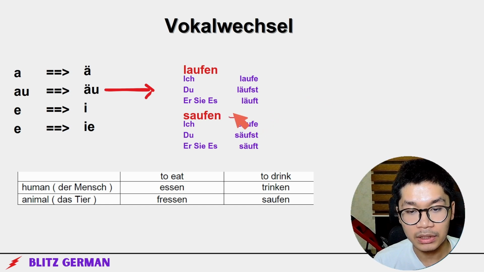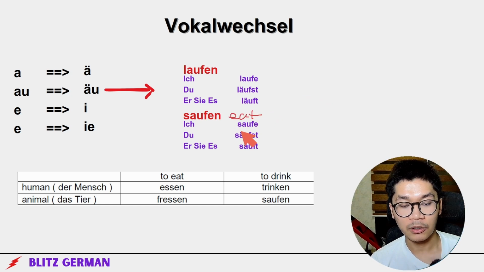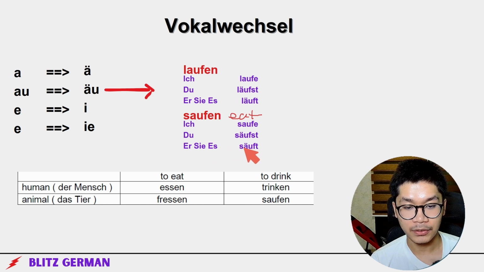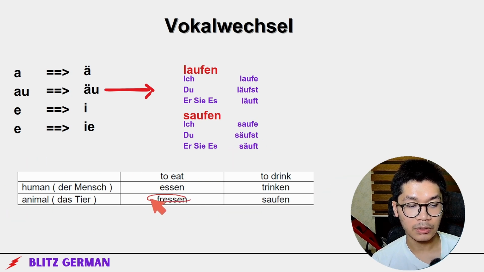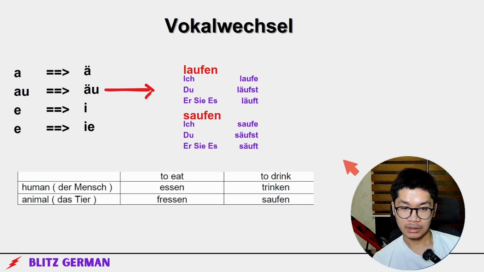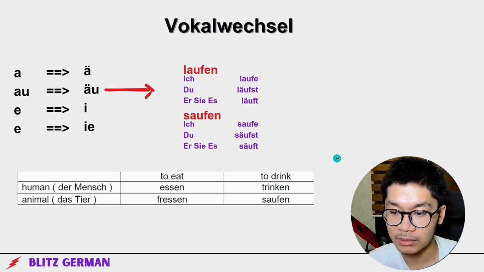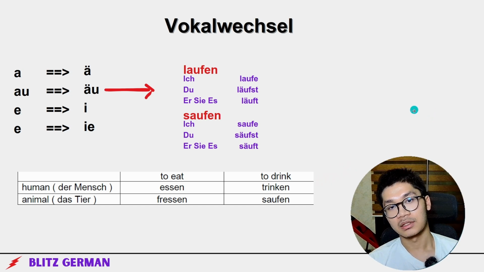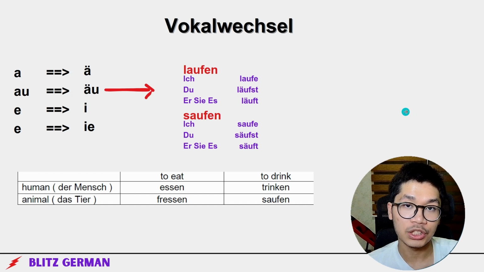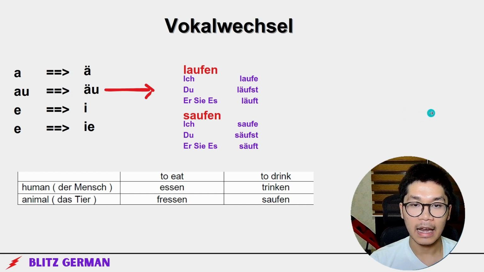Saufen next means to eat, but for animals. So ich saufe, du säufst, er/sie/es säuft. Here, look at this table. When an animal eats, it's fressen. When a human eats, it's essen. When a human drinks, it's trinken. When an animal drinks, it's saufen. There's a difference. I don't know, it's the Germans. Germans make a lot of rules and specific verbs for each thing. Yeah, it's just a beautiful German language.